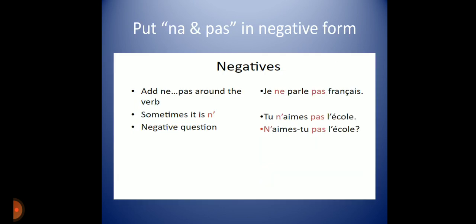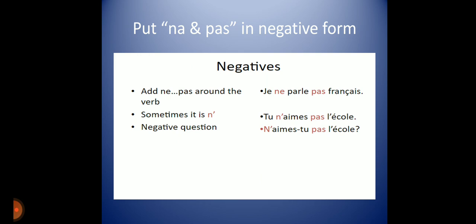Put ne and pas in the negative form. While making a negative sentence in French, we use the words ne and pas. For example, ne and pas are put before and after the verb. First is the subject, then ne and pas, which is a red mark. We identify the negative sentence with the help of ne and pas; it is not possible otherwise in French. So we put ne before and pas after, and in between we put the verb parle.